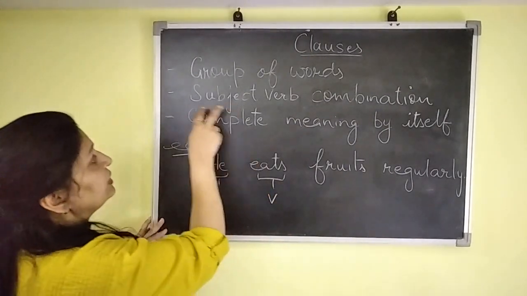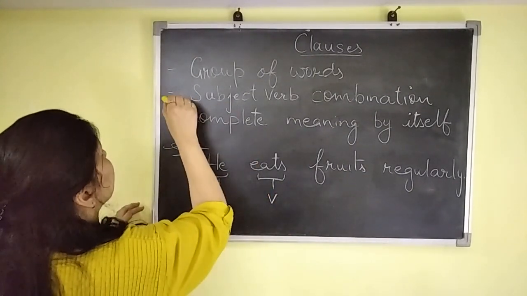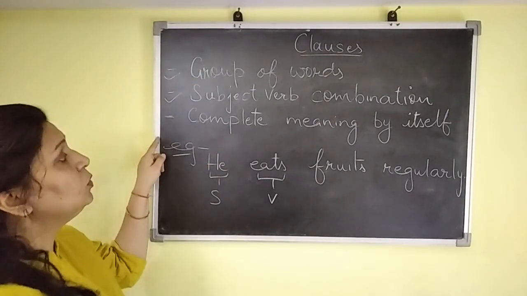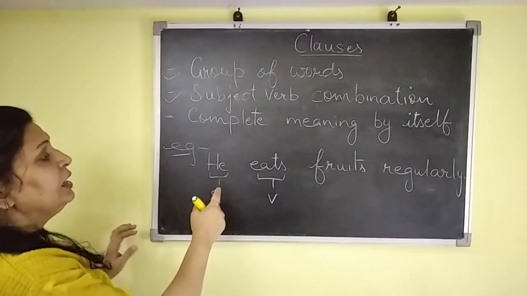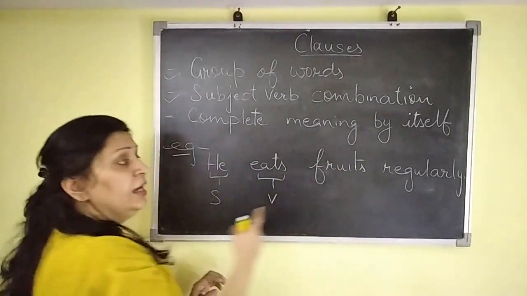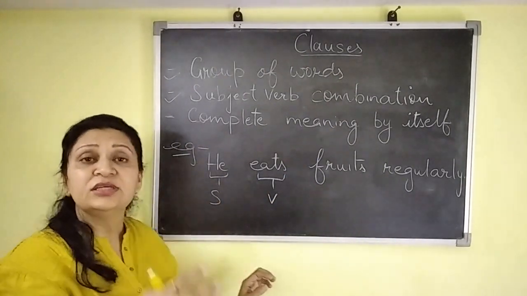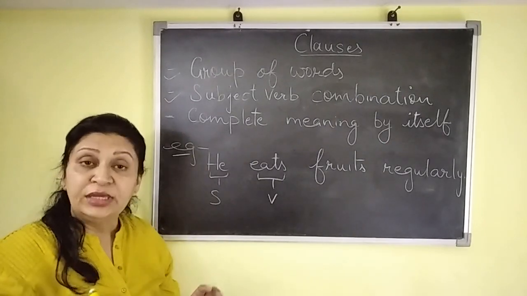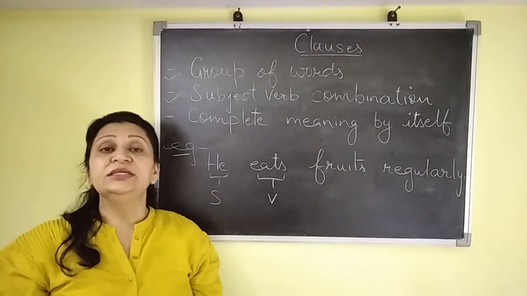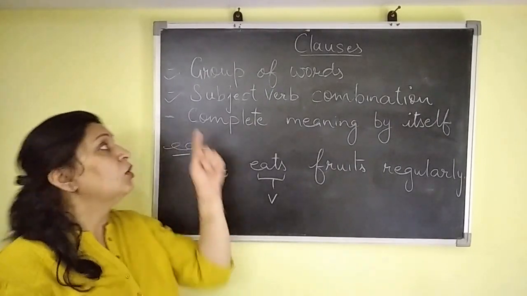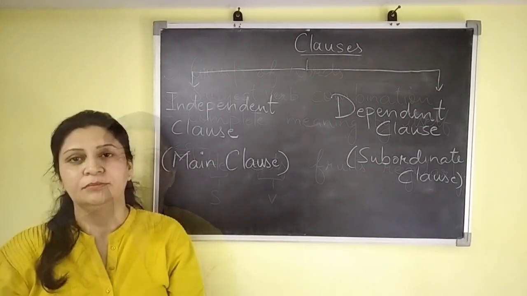So it has this condition also. The third one, it should have complete meaning by itself. If we say he eats fruits regularly, it is complete because it gives the complete sense. So we can say it is a clause. Another thing, a simple sentence can be a clause if it has all these three conditions.